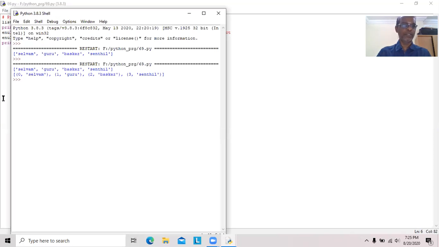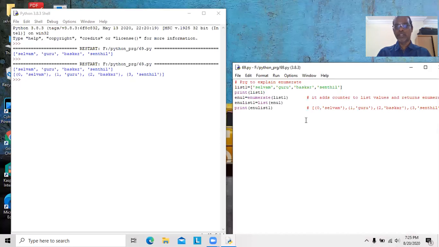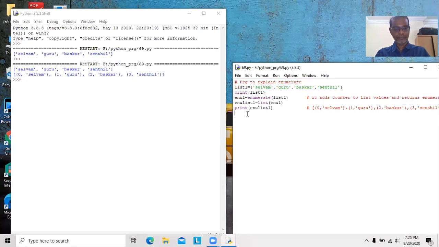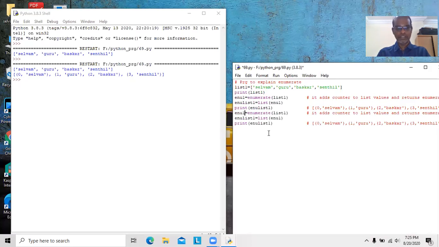You will see the output here. See it here: 0 Selvam, 1 Guru, 2 Bhaskar, 3 Sendil. Similarly, we will change the start value. I would like to copy these lines again. We can change it to number 2. Here, comma 2. That means instead of assigning counter values from 0, it will assign from number 2. Now it will be enumerate object 2. Here I get ENU2. ENU2 is one enumerate object.